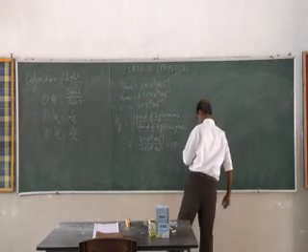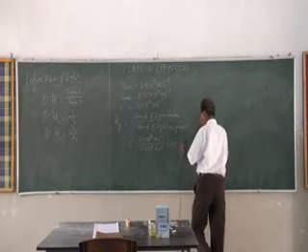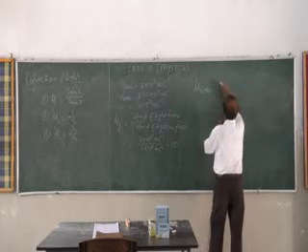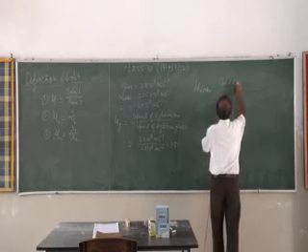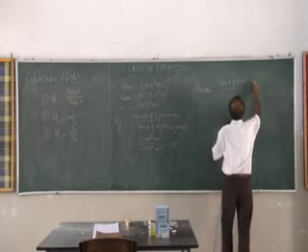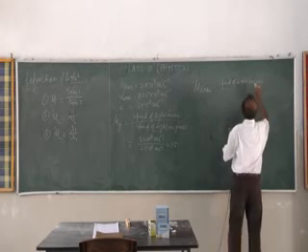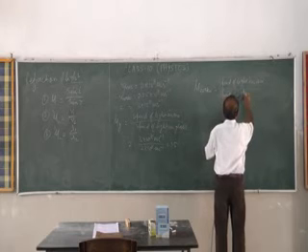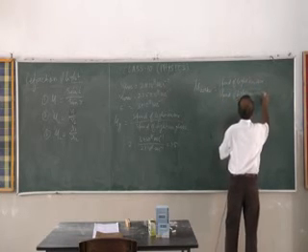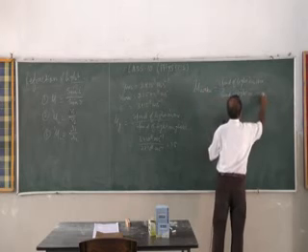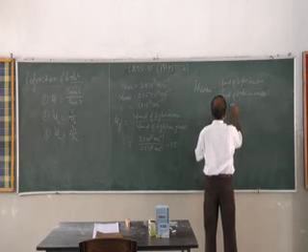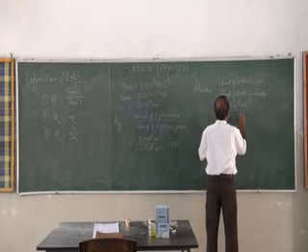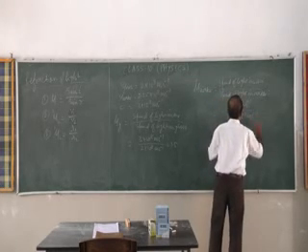Next, water. Speed of light in air by speed of light in water. That is equal to 3 into 10 to the power 8 meter per second by 2.25 into 10 to the power 8 meter per second.